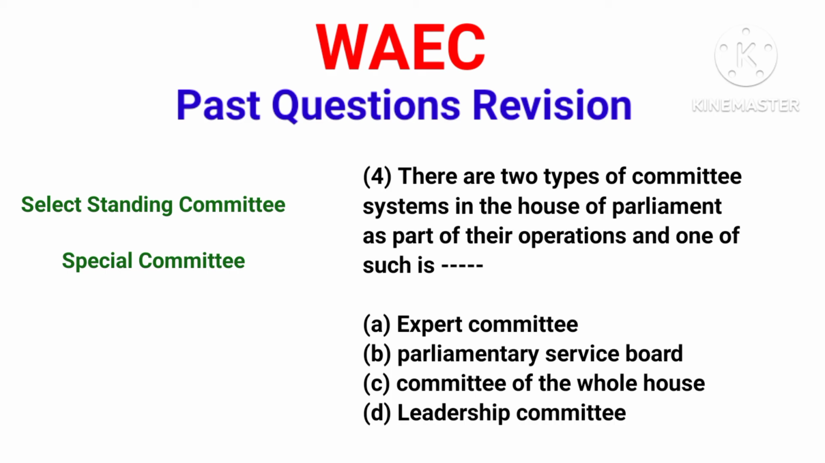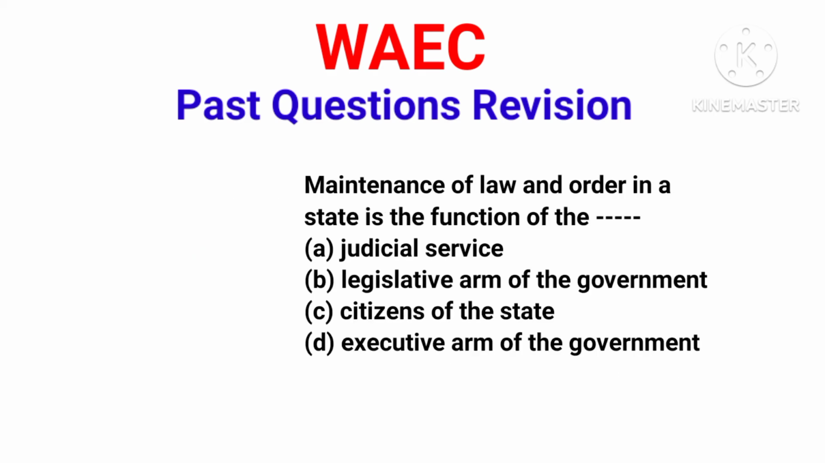Now let's move on. Question 5, we have maintenance of law and order in a state is the function of the: option A, judicial service, B, legislative arm of the government, C, citizens of the state, D, the executive arm of the government. Maintenance of law and order in a state is the function of the executive arm of the government. Executive does what? Implement laws. So, maintenance of peace and order is their function.